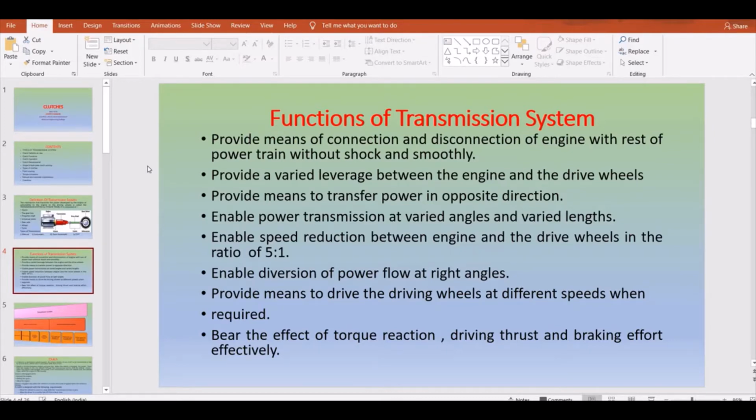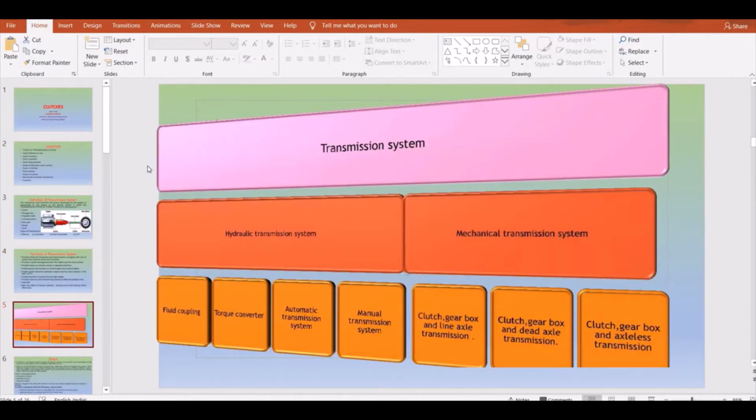Okay, next, it has the effect of torque reaction, driving thrust, braking effect, all of which come under the transmission itself. One by one, individually, we will learn about the functions of this transmission system. First we'll start with the clutch, next we'll move on to the gearboxes, and next we'll move on to the brakes. So coming to the next one, this is a simple figure which gives a clear idea about the transmission system, what we are going to learn, and what things we have over here.